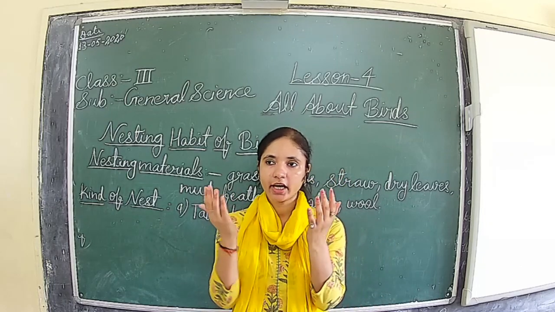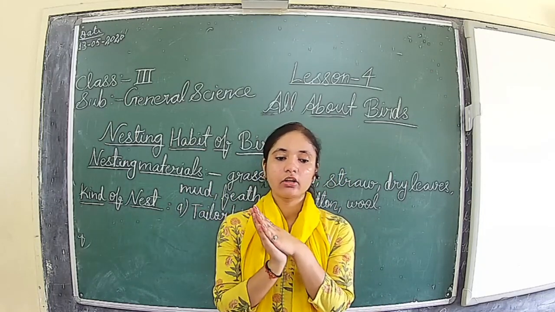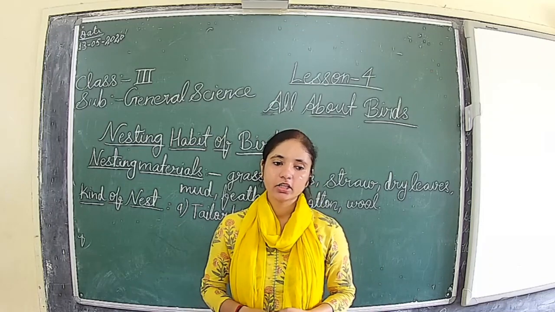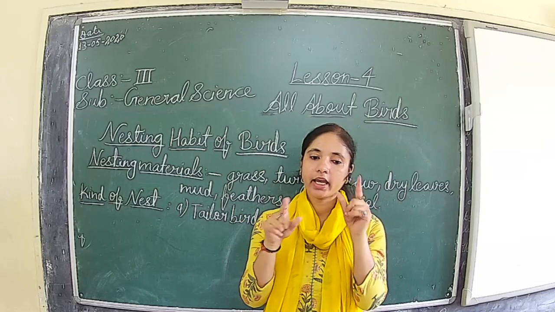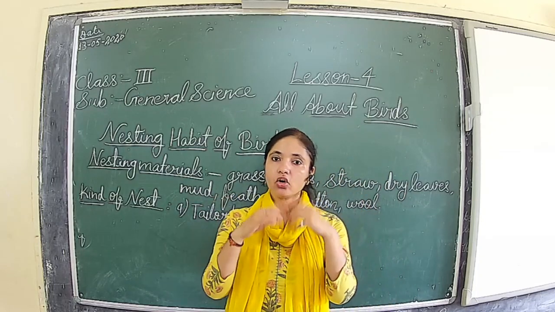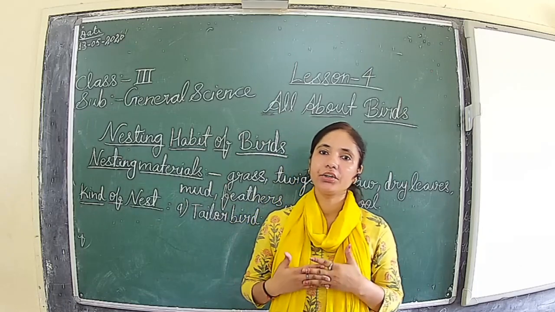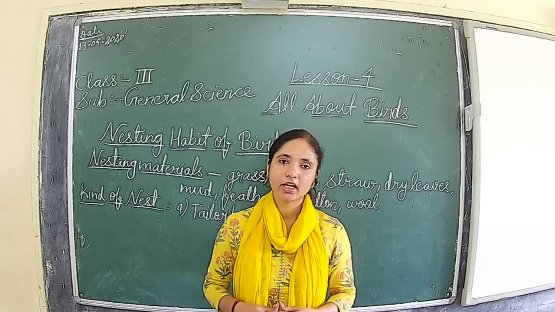The inside of the nest is lined with cotton, wool, hair, or dry grasses. That is how a tailor bird makes a nest.